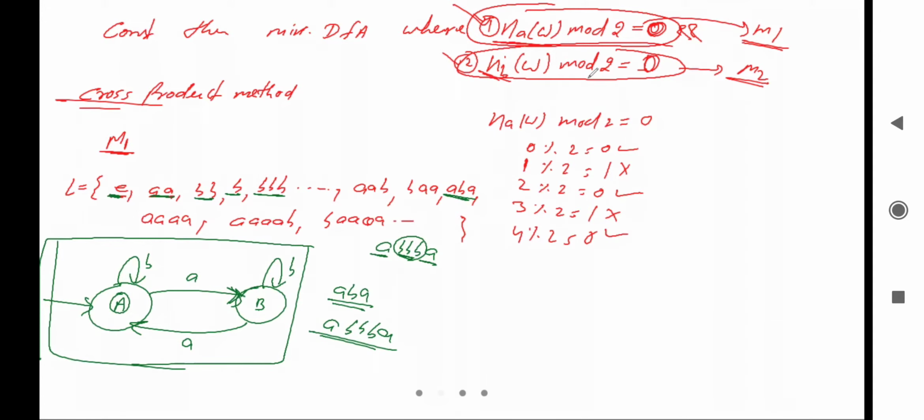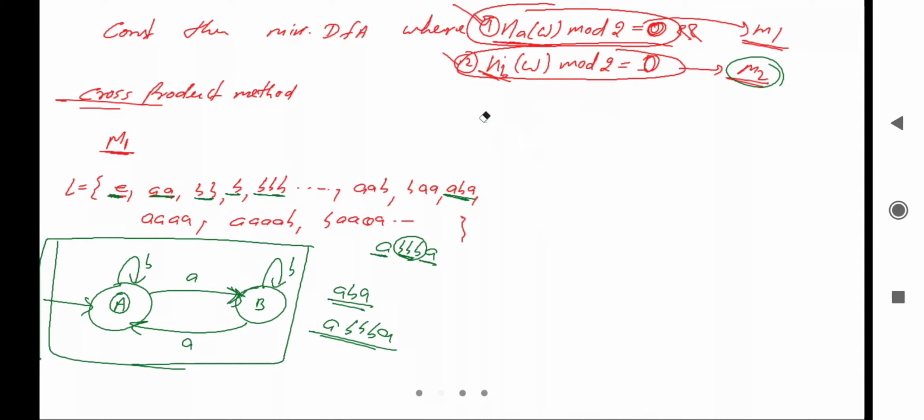Next we'll discuss this M2, machine M2. Let's see machine M2. For M2, this is the language.